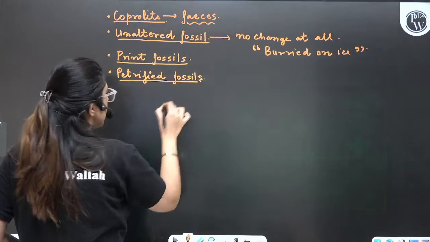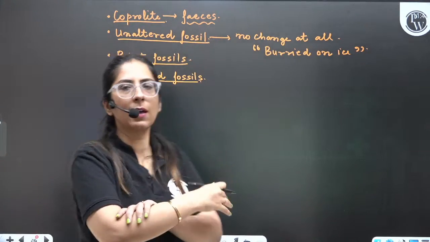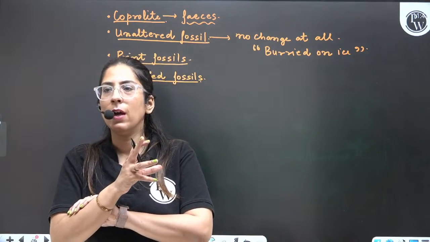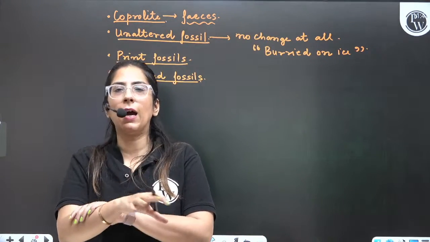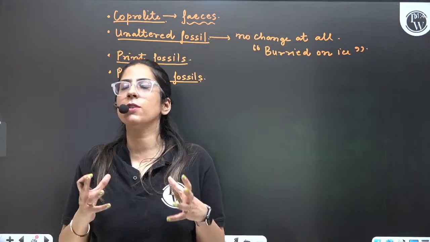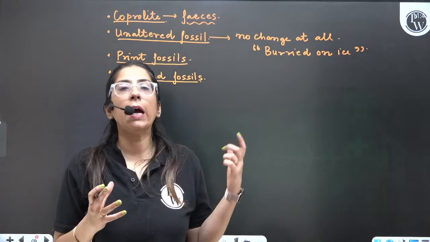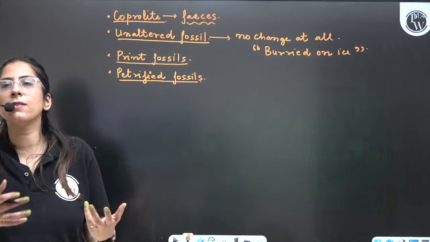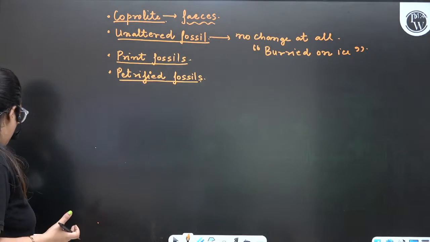Petrified fossils are like this: with time our skin and muscles degenerate. The soft parts degenerate, and what is left is only the hard part, and the rest everything will be replaced by organic substances. That comes under petrified fossils. Body cells do not remain as such.